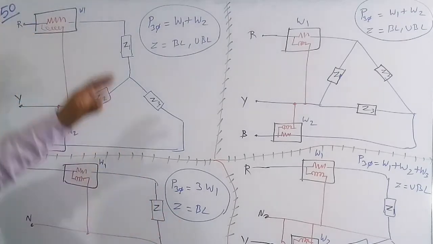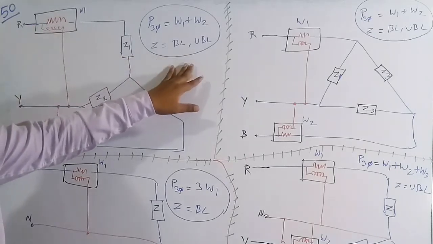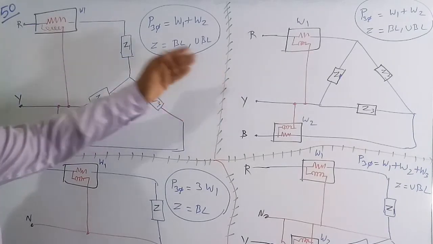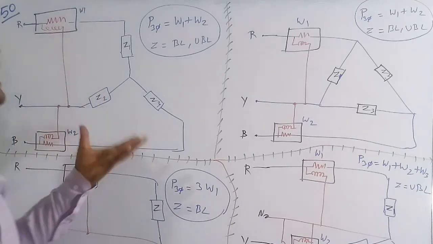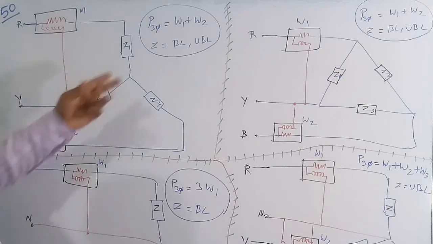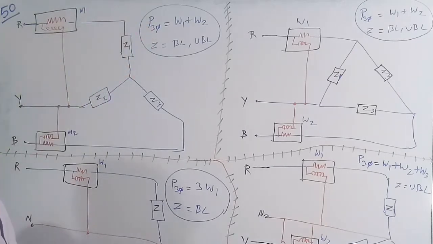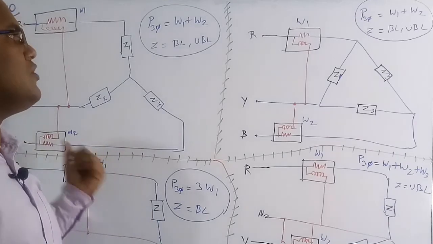So suppose for a 3-phase 3 wire, if the loads are either balanced load or unbalanced load, then the number of wattmeters required in order to measure the amount of total active power consumed by the load is only 2 wattmeters. Therefore the total 3-phase power is equal to W1 plus W2. If you add these two wattmeter readings, we get the amount of active power consumed by this overall load.